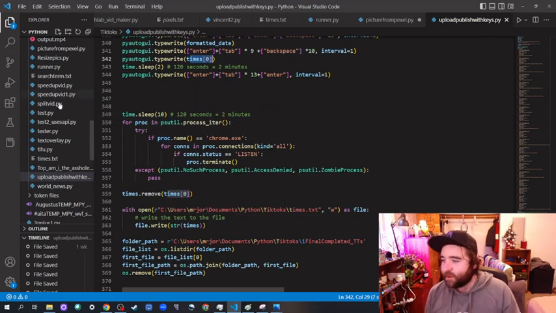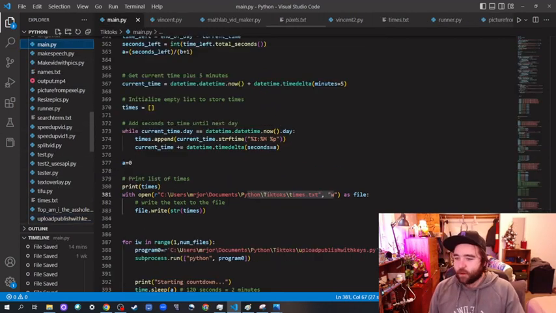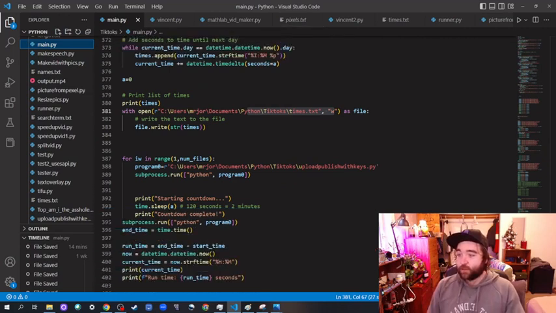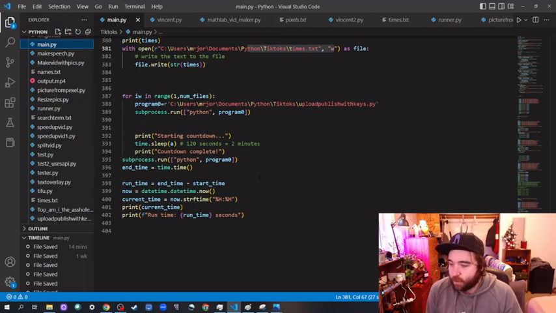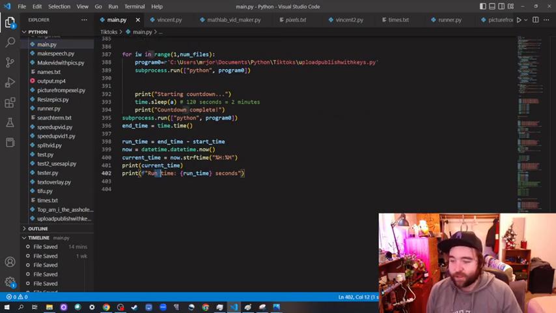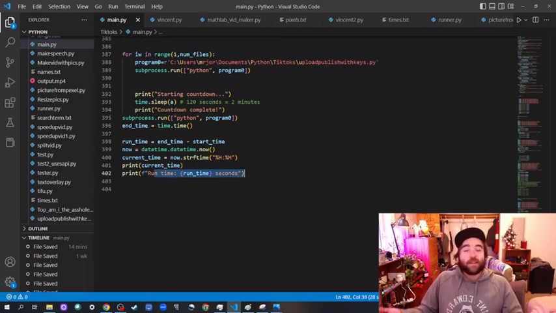And so then back on the main, we should see how we have it doing that for every single video. And then it prints how long it takes. It takes like an hour and a half, sometimes up to 2 hours, to go through this entire process. But if I start at midnight and just run it at night, it's fine. And this program has been running for the past week.